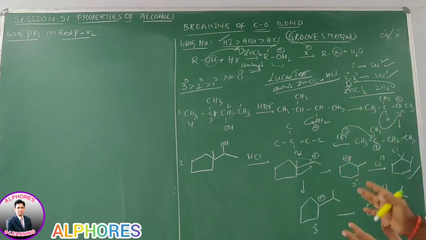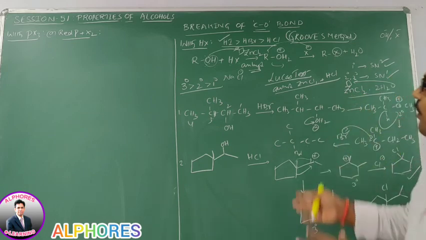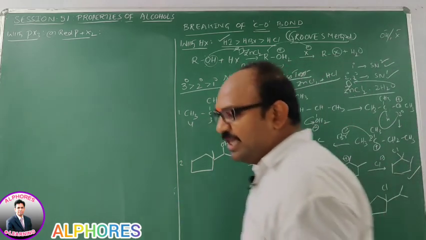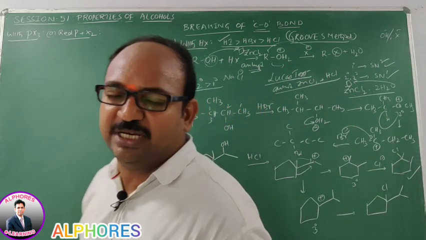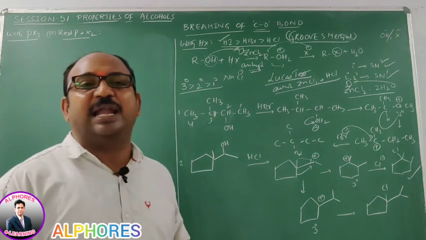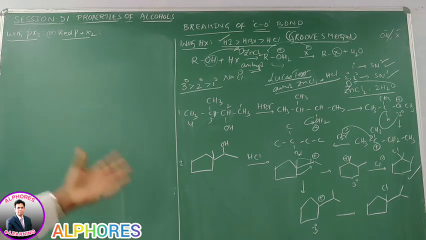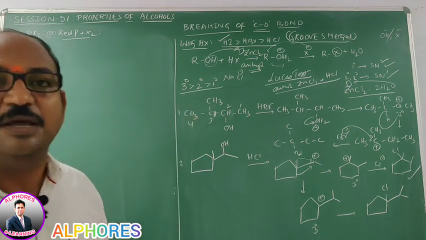Now, during reaction with hydrogen halides, if the alcohol is secondary or tertiary, the carbocation mechanism proceeds. Whenever the carbocation mechanism proceeds, ring expansion or rearrangements are possible, and we can easily find out which one is the major and which one is the minor product.